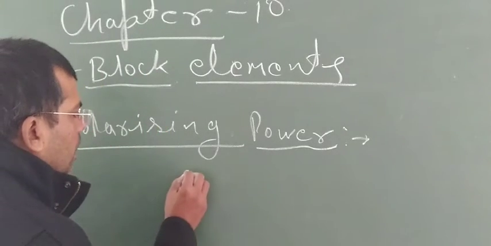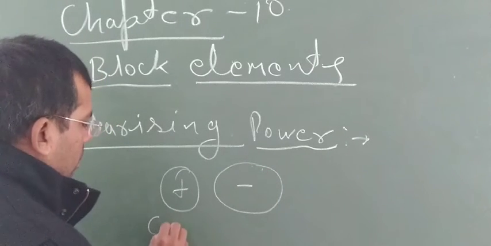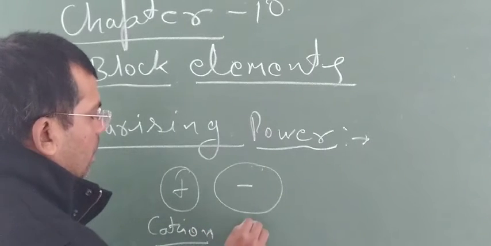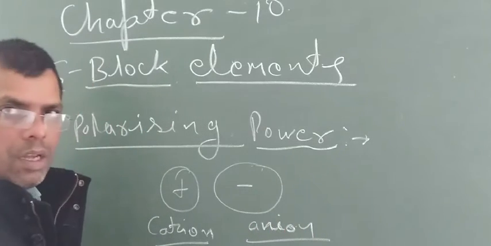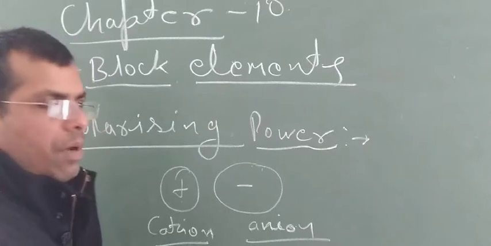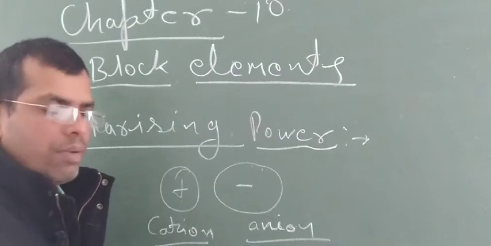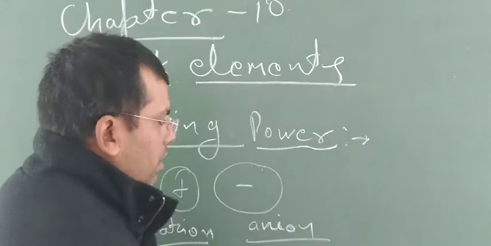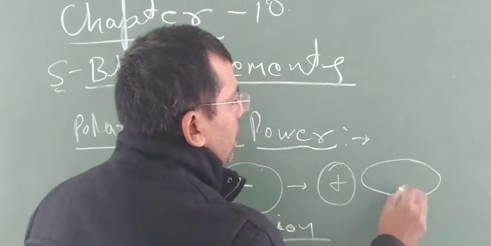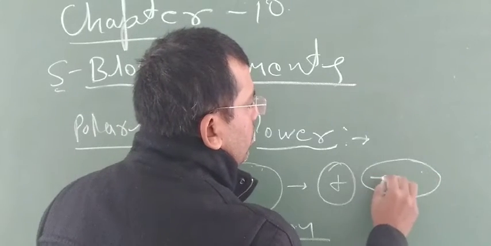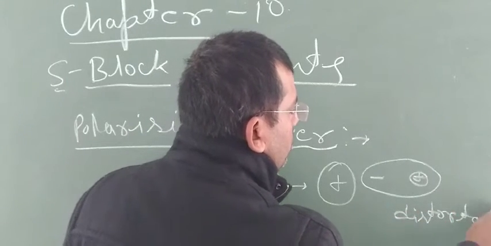If any cation is taken, like this one is the cation and this one is the nearby anion, then this cation applies a type of attractive force on this anion, and in this way the size of this anion is distorted.